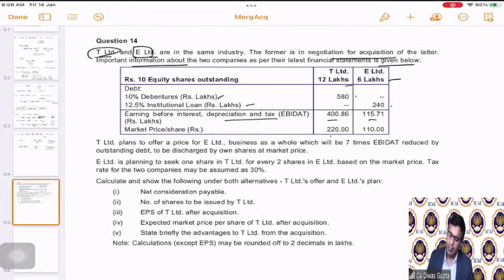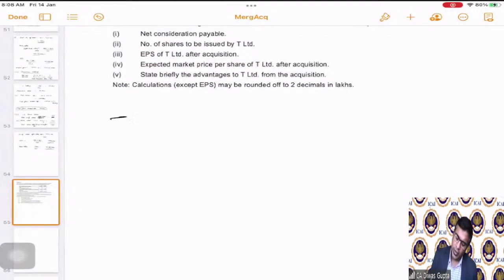Now, T Limited plans to offer a price for E Limited business as a whole, which will be 7 times of EBITDA reduced by the outstanding debt. Now, see students, there are two thought processes here. One is from the T Limited standpoint and the second one is from E Limited.